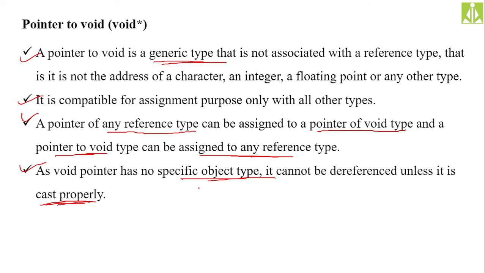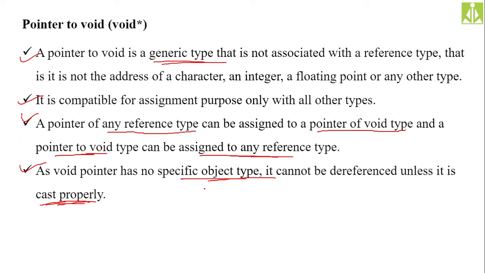So as I said, it is not going to store any one particular type of data. Rather it is capable of holding multiple different types of data. So what exact type of data a generic pointer is holding at the time of execution, it is unknown to the program. That's the reason you have to make your compiler aware that this particular generic pointer is holding this particular type of data.